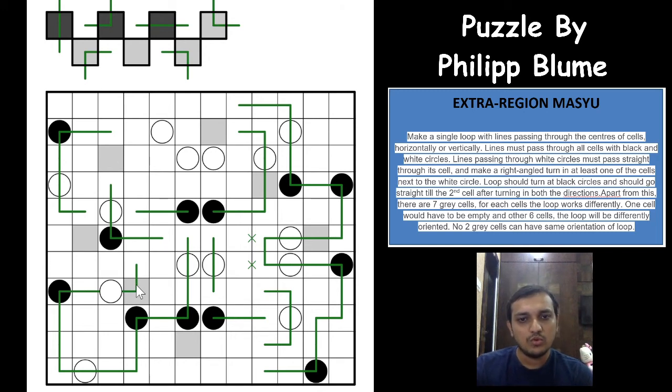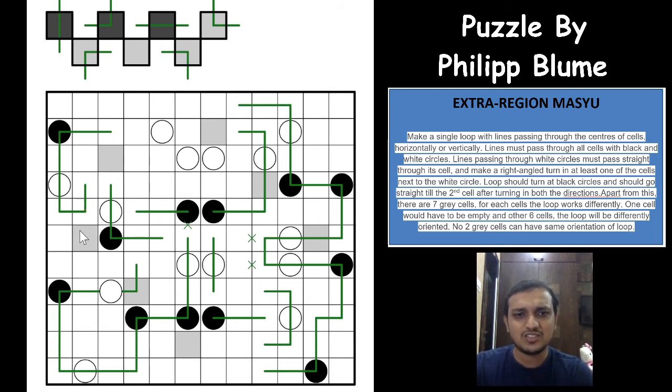Oh, what an excellent piece of logic, guys. So I'll just mark the cross here, and what an excellent piece of logic here. I'm not sure if that was the intended solve path, but this loop segment cannot go down. There is no possibility that this loop segment will go down, because either way, if this loop end goes towards the left or towards the down, both of the orientations are already done. This one is already done here, and going down is already done here, which means that this loop segment will